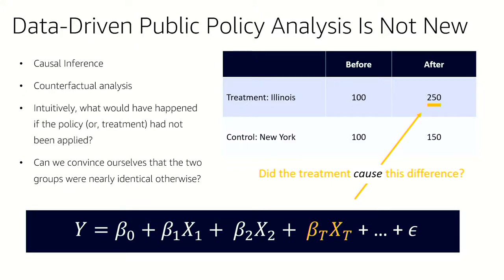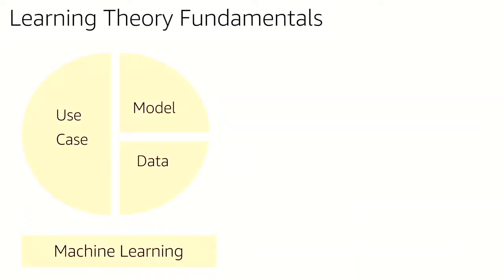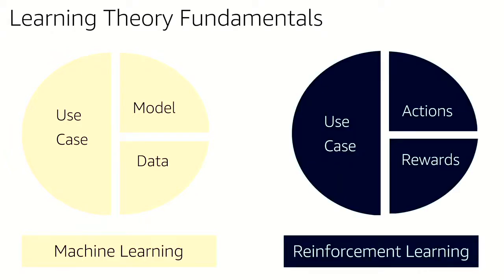And so what we're going to do in the metrics world is run a regression. Right, so we're going to pull a regression here, and in particular, we're going to look at that beta sub t, and then we're going to make an argument about whether or not that policy was impactful, whether or not it actually caused a change in those levels. And now, in the machine learning world, right, obviously we're going to start with our use case. We're going to take our models and our data and plug those together. But in the case of reinforcement learning, it's similar, but slightly different.